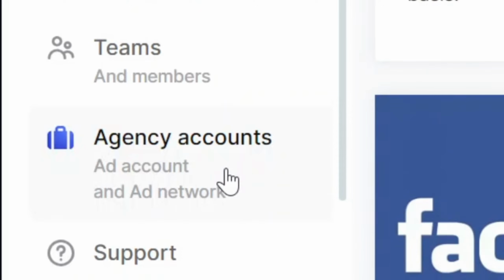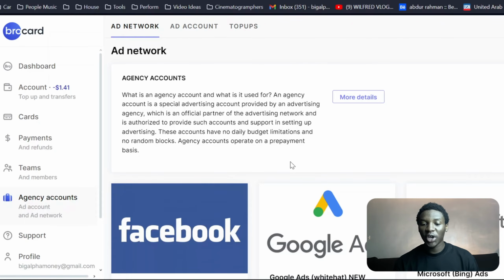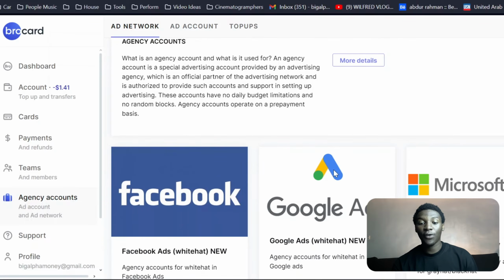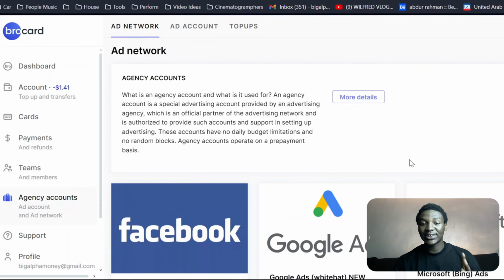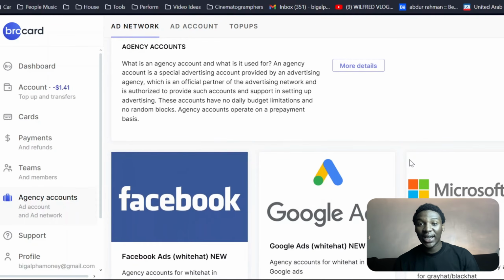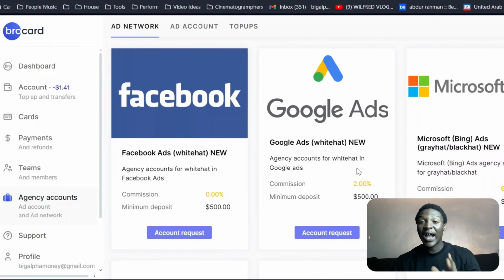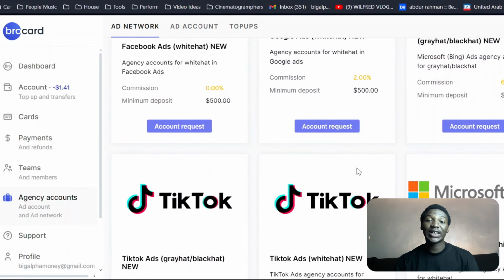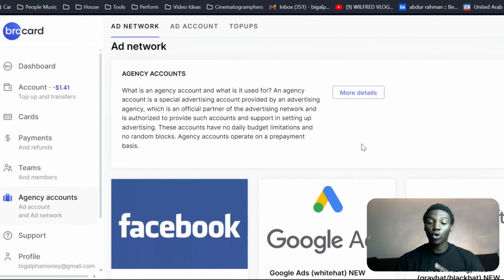Agency accounts, if you click on this, it's going to bring you to a page where you can actually request for an ad account. So MyBroCard has this section where as an advertising agency, they can apply for an ad account for you. So if you want to get an ad account, MyBroCard can also help you.